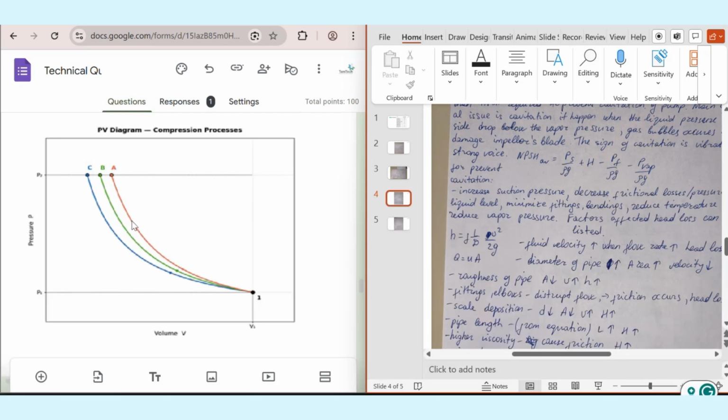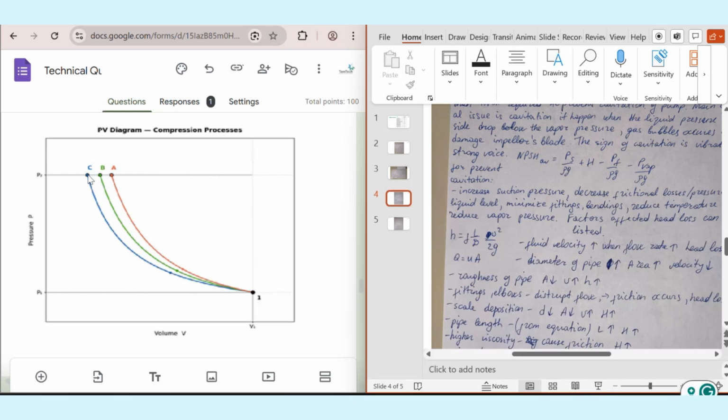Coming to the polytropic process, the system may exchange some heat with the surroundings. Because of this, partial heat transfer will occur and the pressure changes moderately as we change volume. Therefore, it will lie between the adiabatic and isothermal curves on the PV diagram.